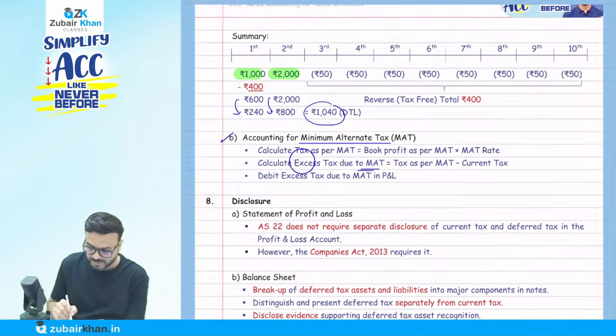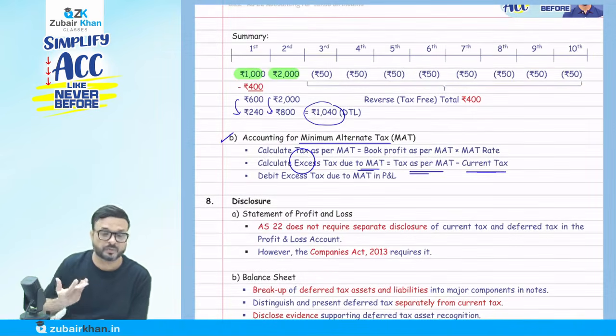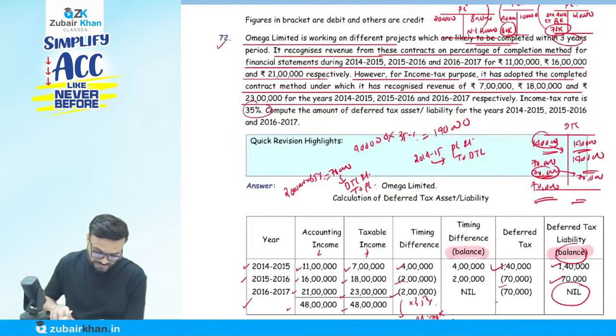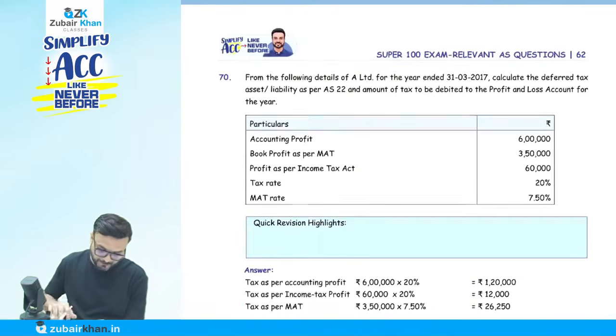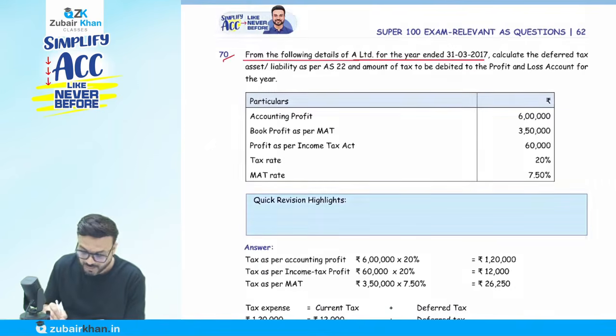So we just have to calculate how much the tax is as per the MAT and how much as per the current tax. The difference we will recognize, as per the tax law. This is what they are saying. Let's take an example so it will be easy to understand. Go to question number 70. They say, from the following details of A Limited for the year ended 31st March 2017, calculate the deferred tax asset or liability as per AS 22 and the amount of taxes to be debited to the profit and loss account.